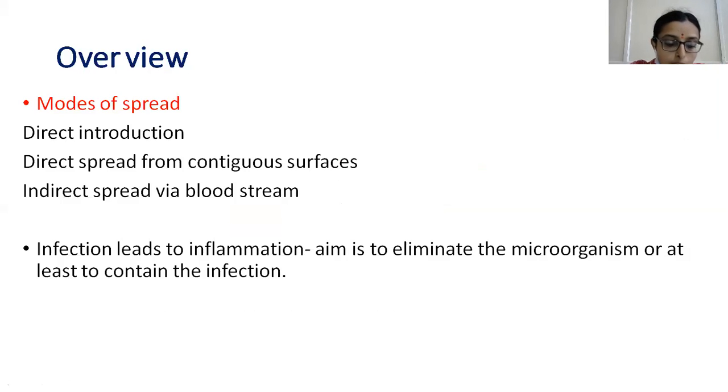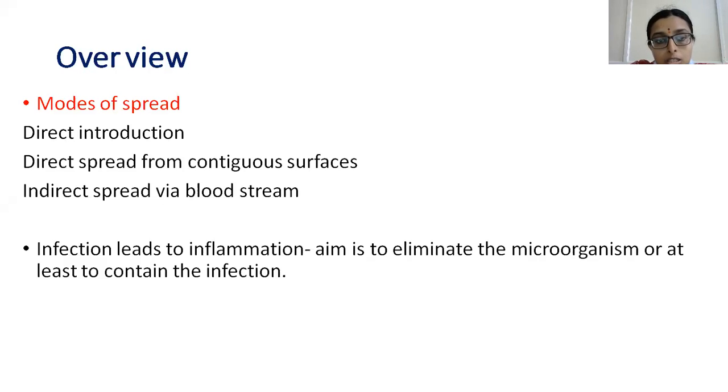So infection is where a pathological microorganism spreads and multiplies in the body, leading to some disease or pathology in the body. Coming to the modes of spread, you have direct introduction. Direct introduction could be a minor trauma or some intra-articular injection or a pinprick. These all come under direct introduction of infection into the joint cavity or the musculoskeletal system.